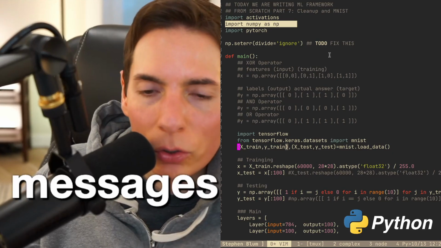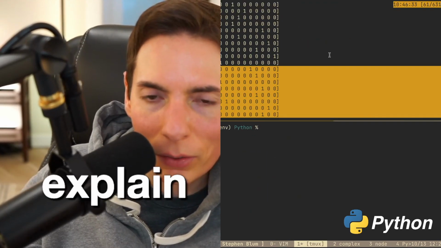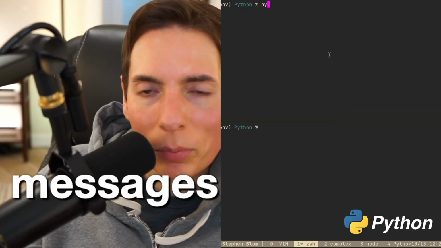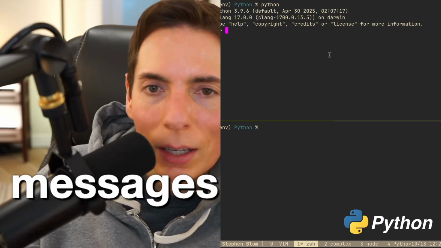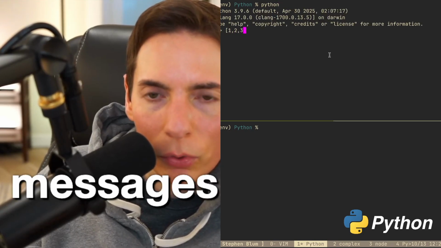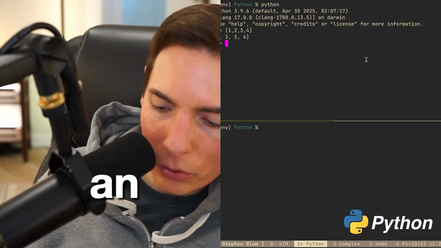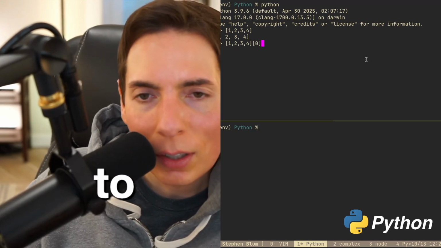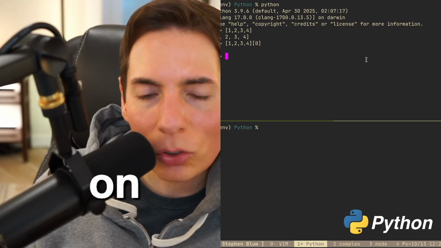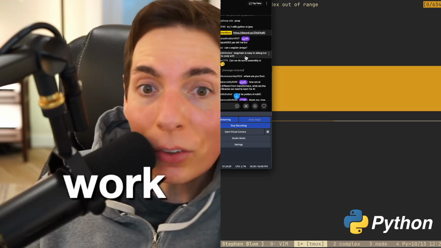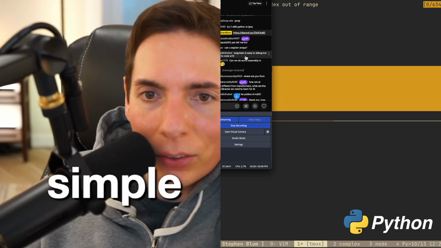Yeah, sure. Arrays are actually one of the easiest things in Python. Let's check this out here. Just type in the word Python in your terminal, and then you can create your own array like 1, 2, 3, 4. There you go, there's an array, and then you can access your array through a slice by putting an index on it like that. So it'll give you the first element or the second element or the third. Oh, Benedict, I didn't realize that. That's actually kind of neat.